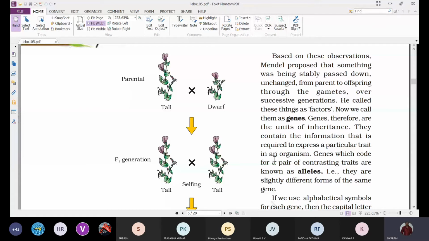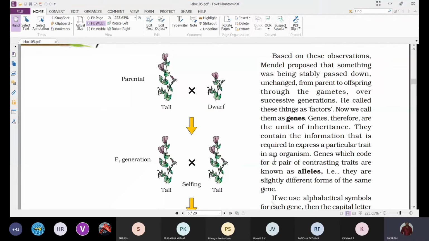That's why Mendel proposed that something was stably passed down, unchanged, from parents to offspring through the gametes over successive generations. And he called these things factors. Whatever components are stably transferring from one generation to another through gametes, he called them factors.